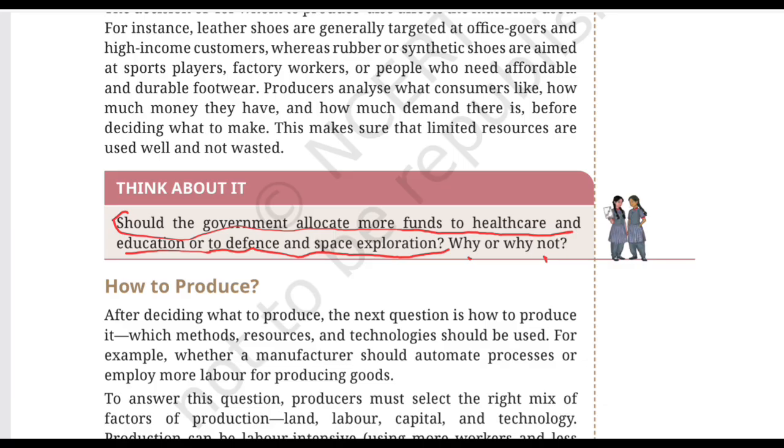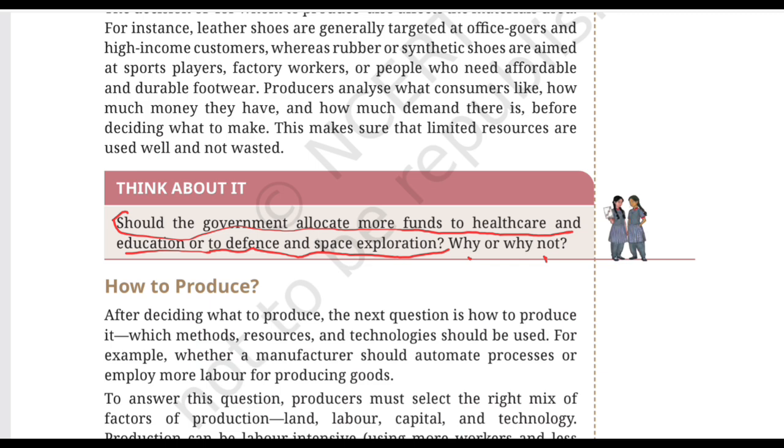And notice what just happened. You didn't give a simple answer saying that healthcare is better. You thought like an economist. You considered alternatives, benefits, opportunity cost, and long term consequences.